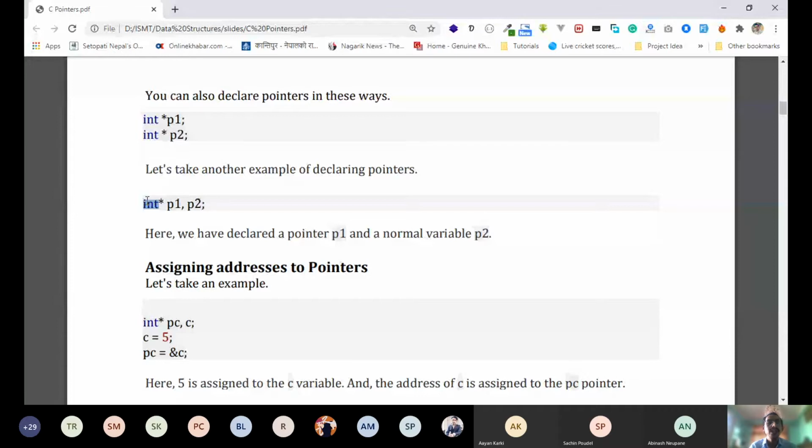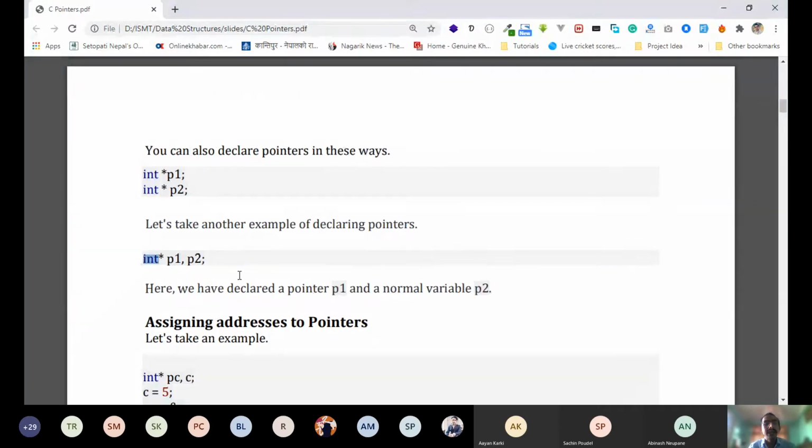So this is how we declare pointers. And what are pointers? Pointers are those which store addresses rather than values. Any normal variable will store some value, but a pointer variable stores an address, not the value. So how can we assign an address to a pointer?